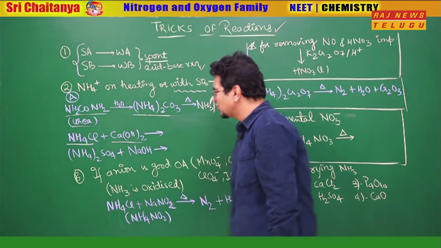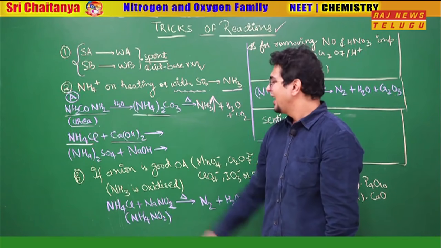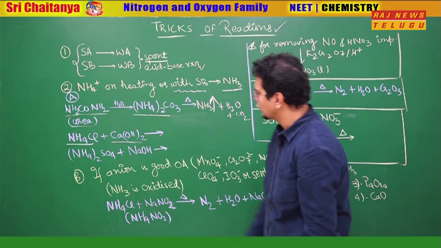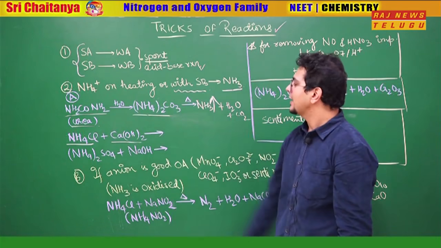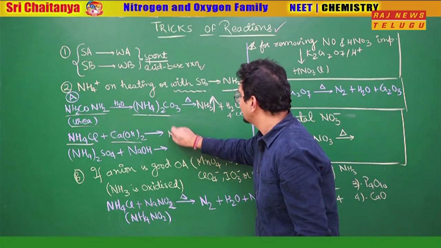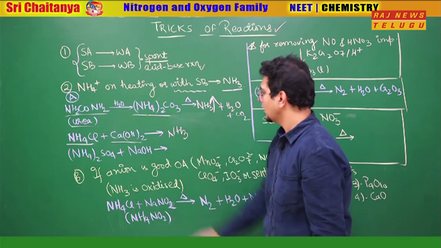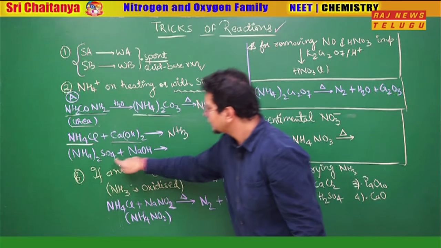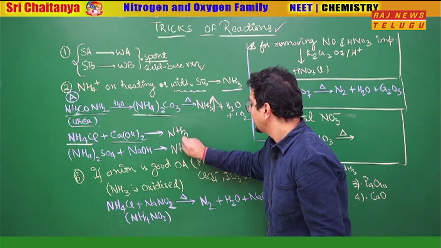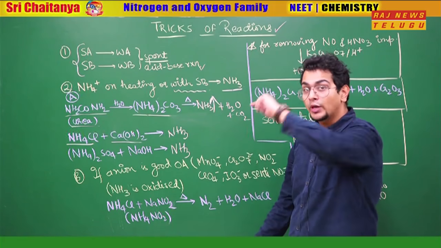Going ahead, NH4Cl with calcium hydroxide. Calcium hydroxide is a strong base. How do you know it is a strong base? First group and second group hydroxides are strong bases. So clear cut logic. NH4Cl with calcium hydroxide, what will happen? Ammonium salt with a strong base releases ammonia, so ammonia will come out. What about this one? Same: ammonium salt on heating or with a strong base, what will happen? Ammonia comes out.